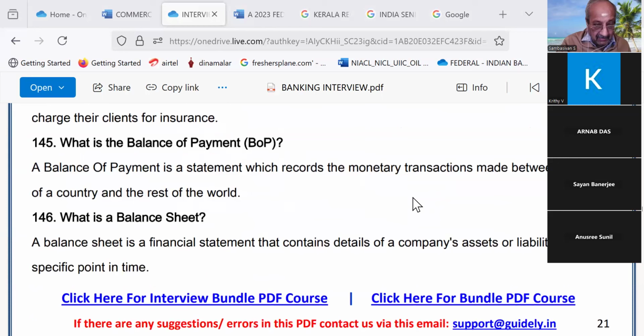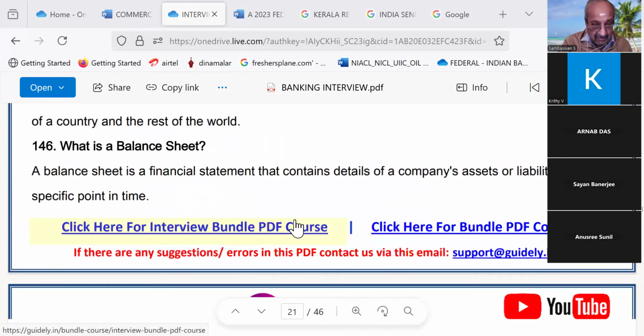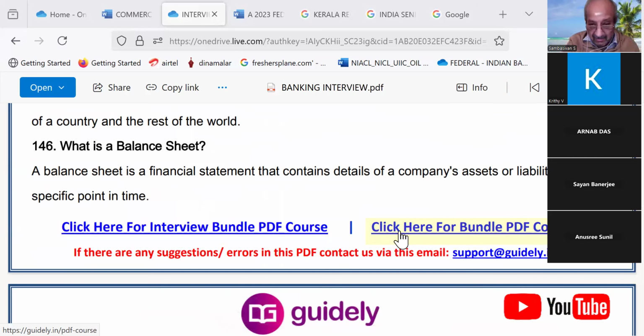What is the balance of payment? A balance of payment is a statement which records the monetary transactions made between residents of a country and the rest of the world. What is a balance sheet? A balance sheet is a financial statement that contains details of a company's assets and liabilities at a specific point in time. See, now,